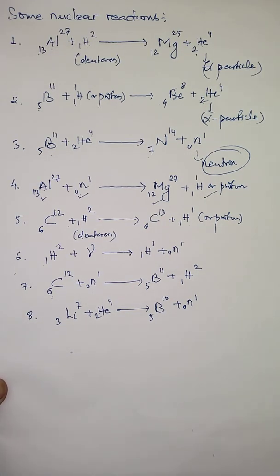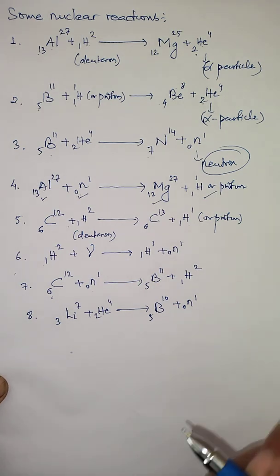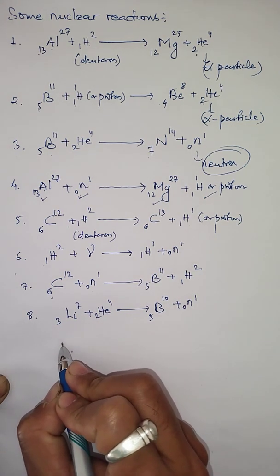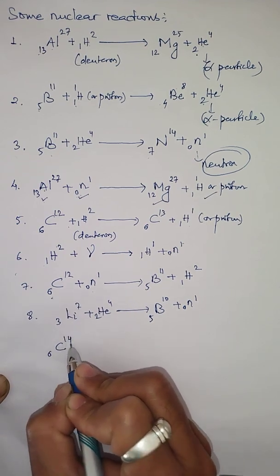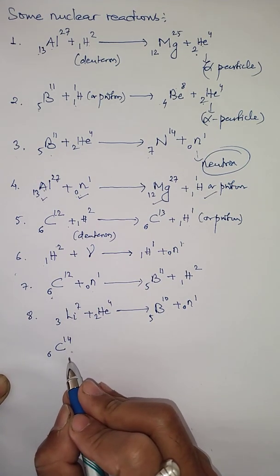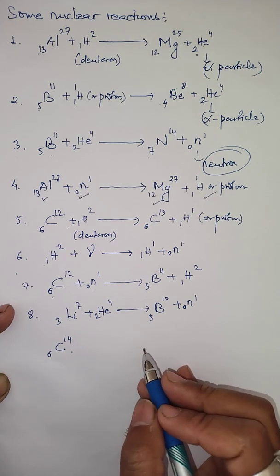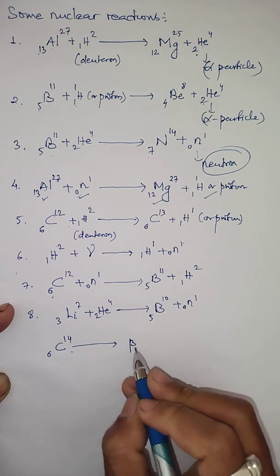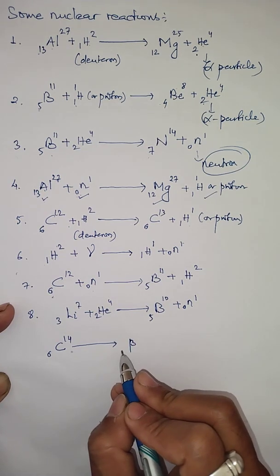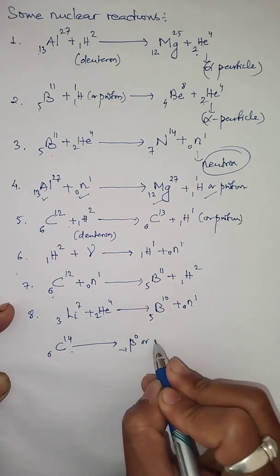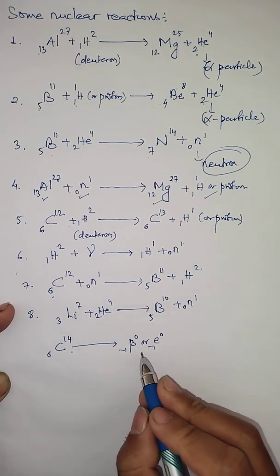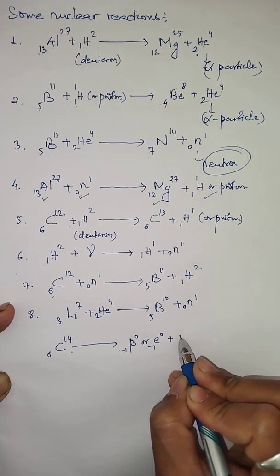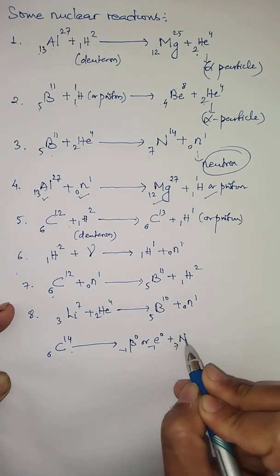Now let me do the last two reactions that lead to the discovery of new particles other than the neutron, proton, and alpha particle. One of the reactions is carbon C-14, one of the unstable isotopes of carbon, which can undergo a disintegration that produces beta particles. A beta particle is written as beta with -1 and 0, and it is also called a fast-moving electron. Along with that, nitrogen with atomic number 7 and mass number 14 will form.